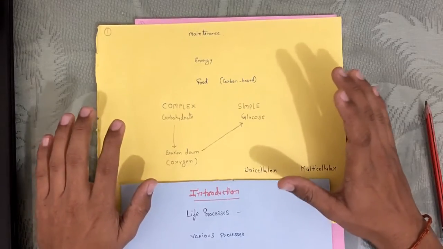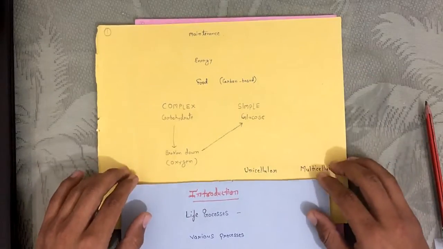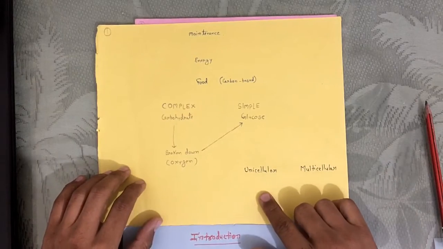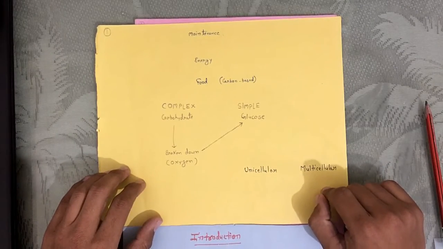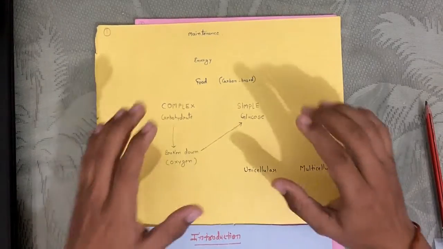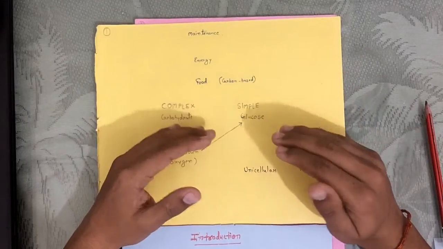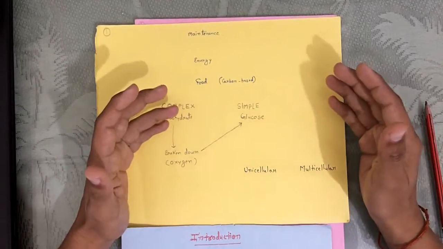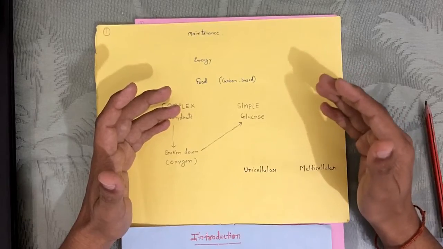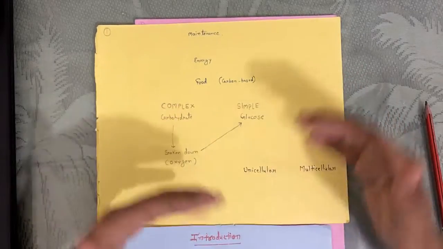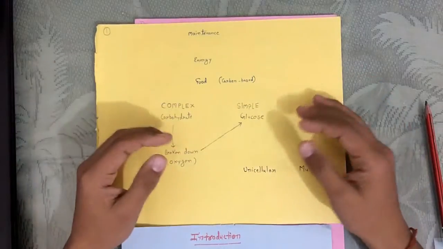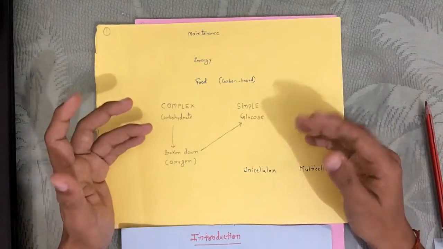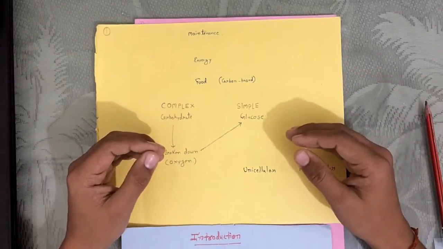So all these processes in our body are linked to each other, although the processes might differ in unicellular and multicellular organisms. In a unicellular organism, a single cell is there, and the whole body surface is in contact with the environment. So they respire through their body, they eat through their body, they excrete through their cell, a single cell.